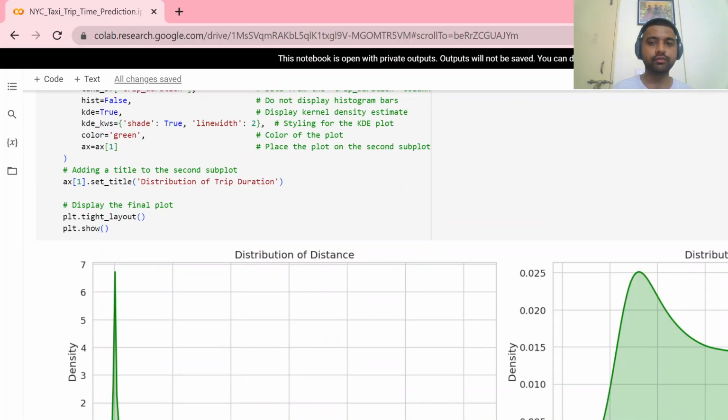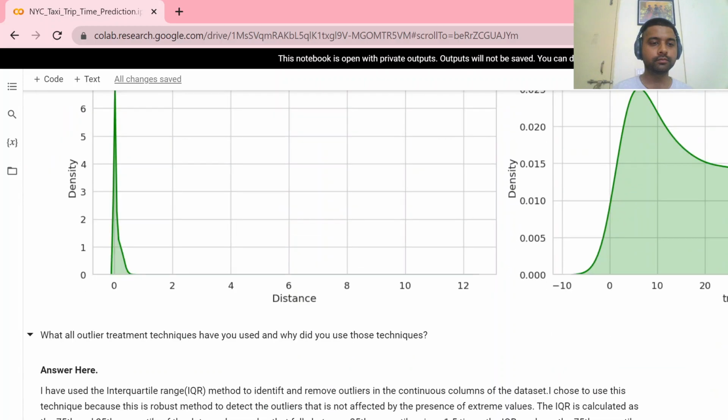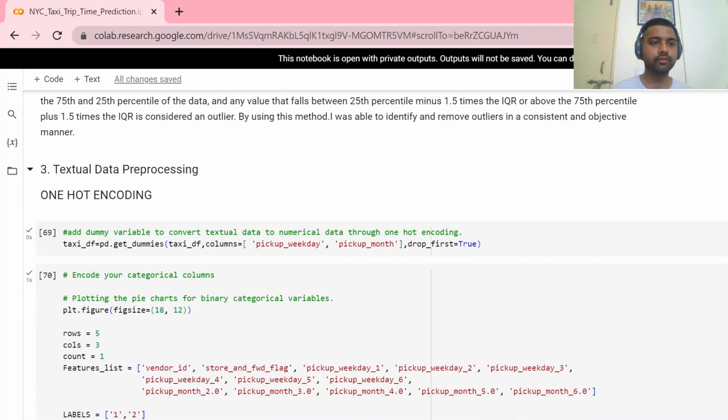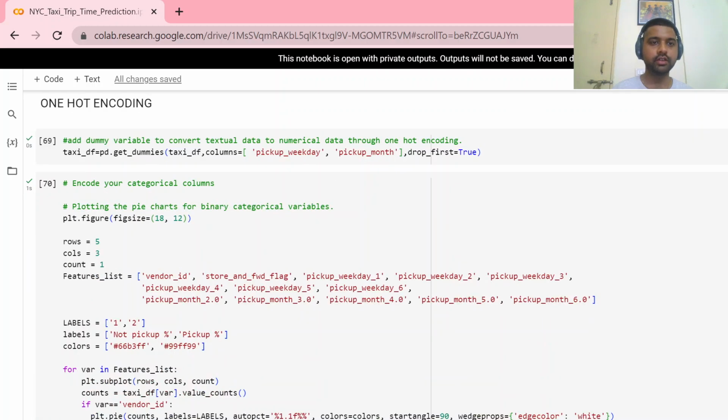Similarly, we see here the distance and the trip duration distribution. Then we have done the one hot encoding and textual data pre-processing.